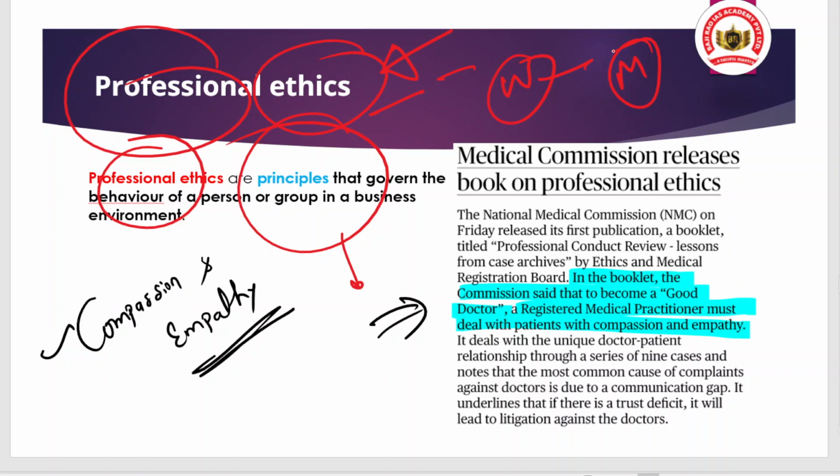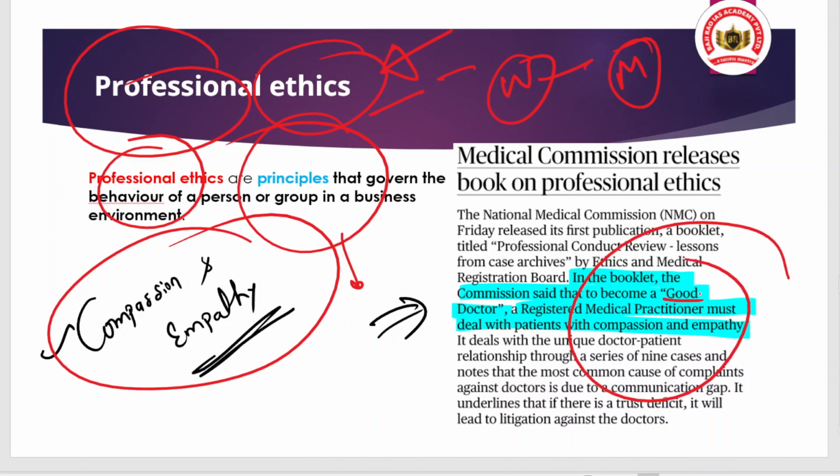They need to have patience, empathy and compassion, because without this, doctors may lose their patients, and there may be a huge impact on the patient's health. You can quote here, as mentioned: a good doctor must deal with patients with compassion and empathy.